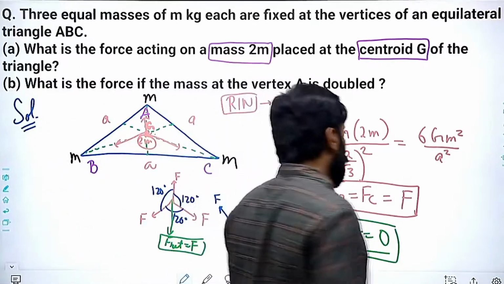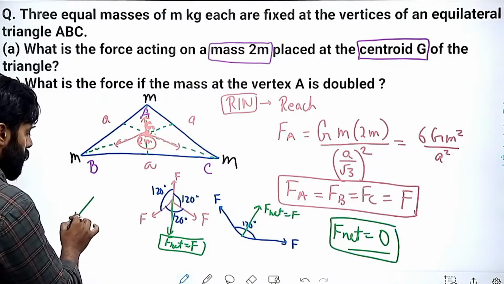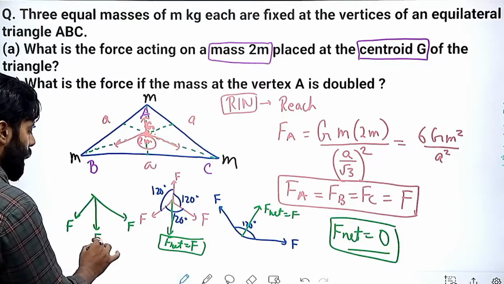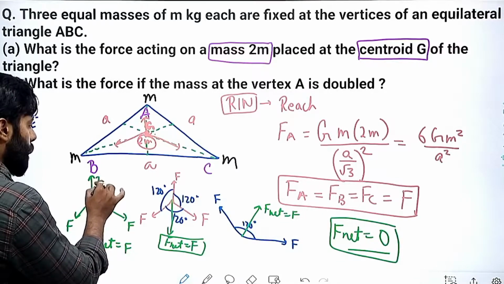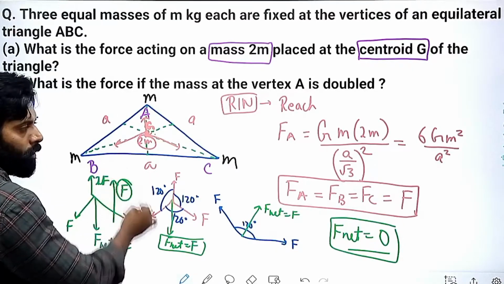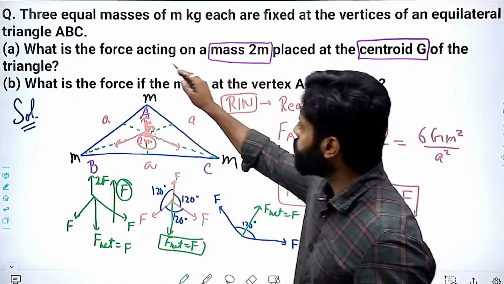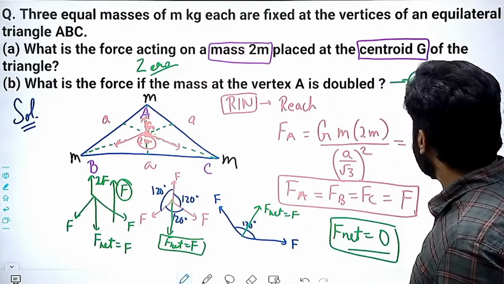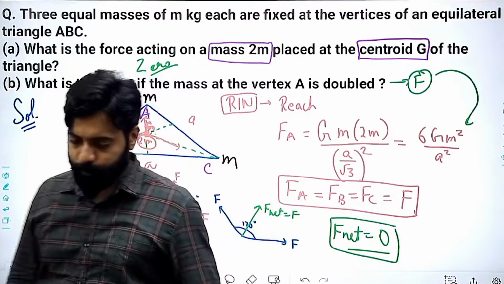This force will be F, this force will be F, this force will come out to be F. And when this is doubled, then it will become 2F. So it won't cancel out. So the answer will be F. So my answer for the next part is F. So this is 0, and this is F. F is this 6GM square by A square.